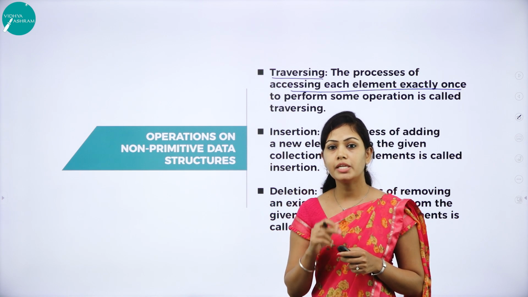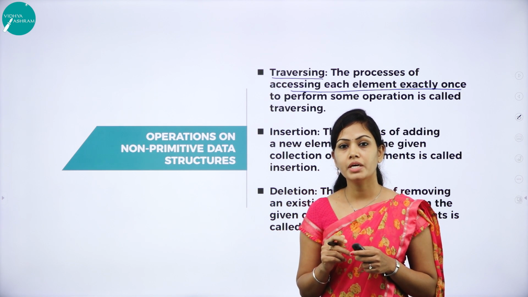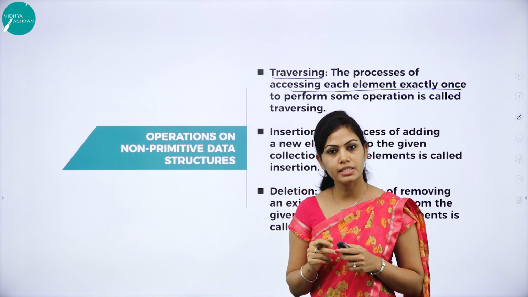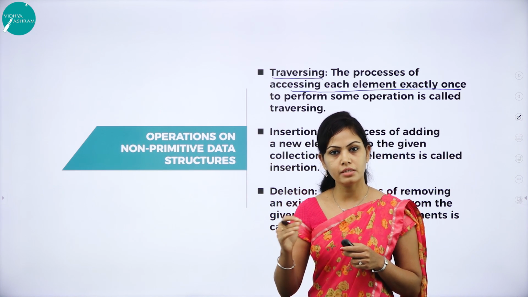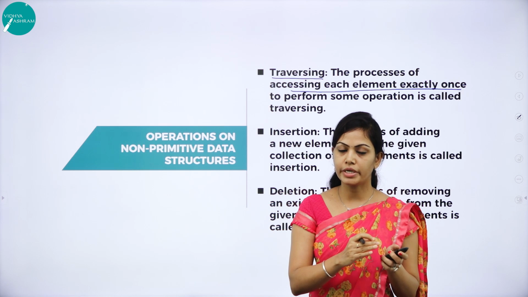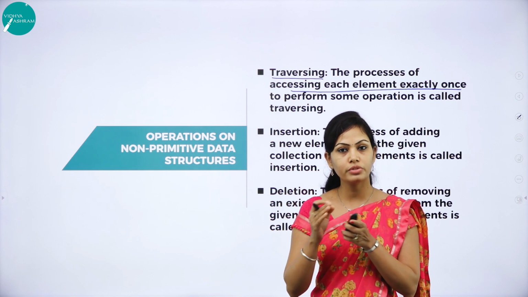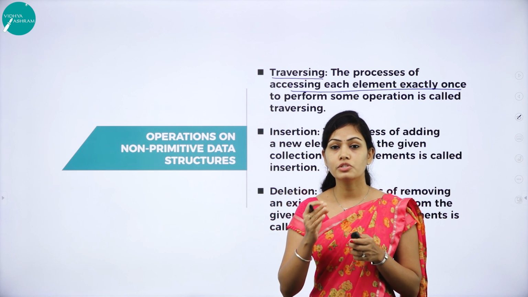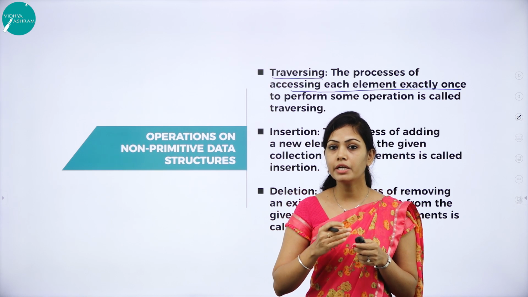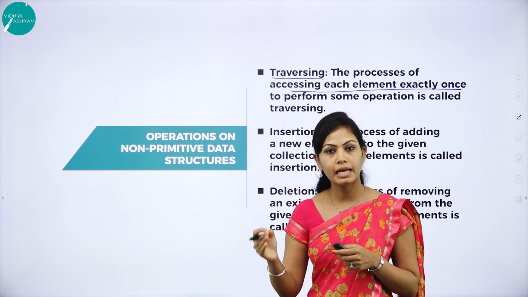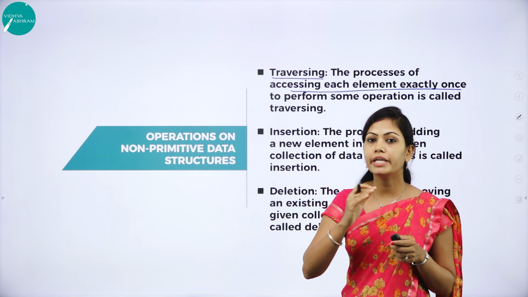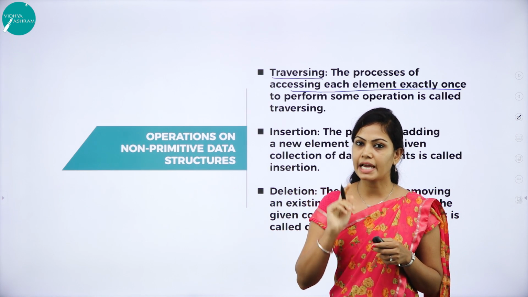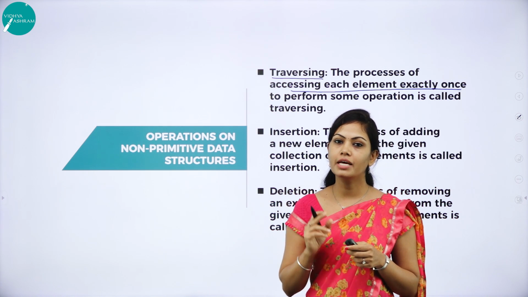I will give one general example for traversing. If you have a set of 30 students in the classroom and I want to distribute a sweet to every student in the class, you go to the first student and give one sweet, and go to the next student and give one sweet. This operation is repeated for every student in the classroom. So, this traversing operation visits every data in the data structure exactly once. This is called traversing.